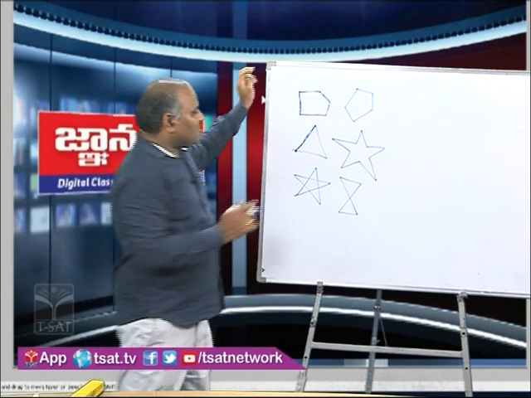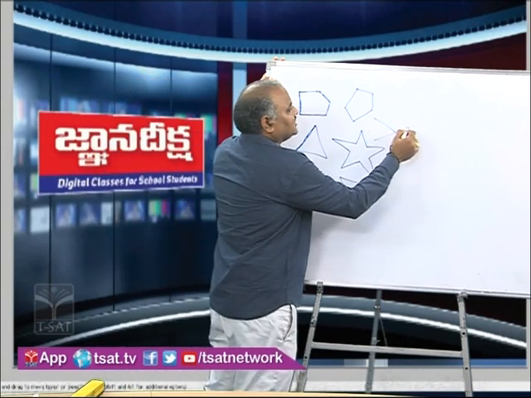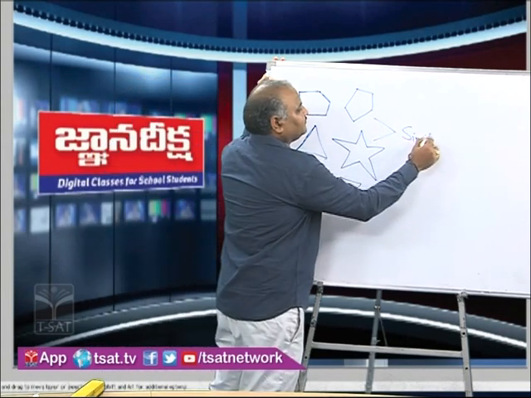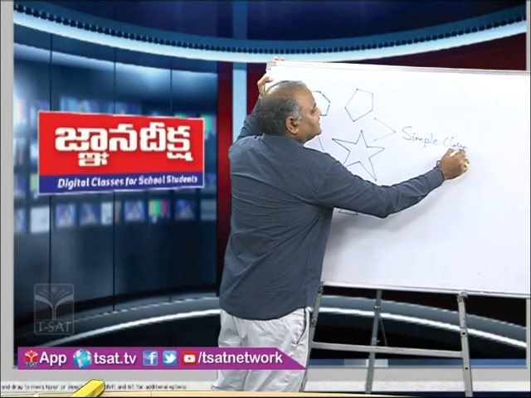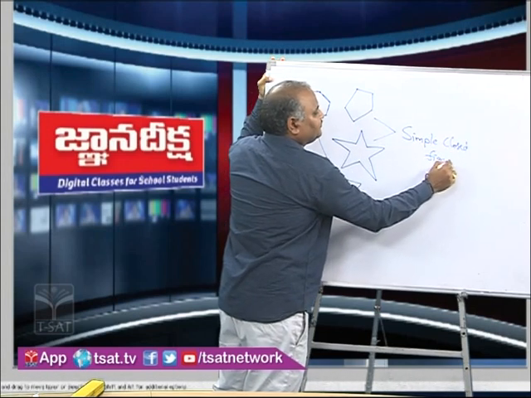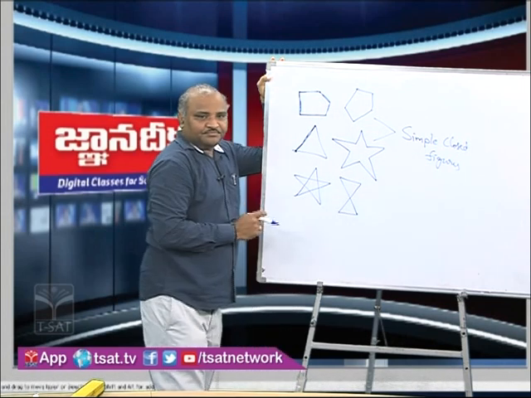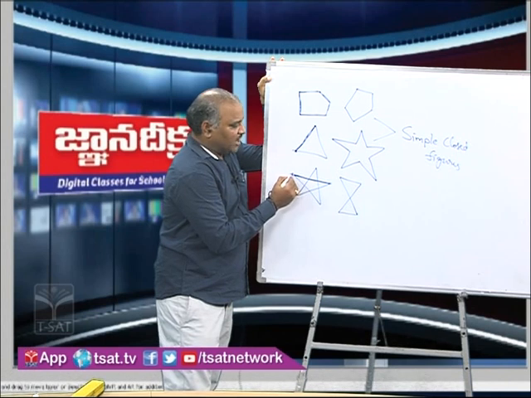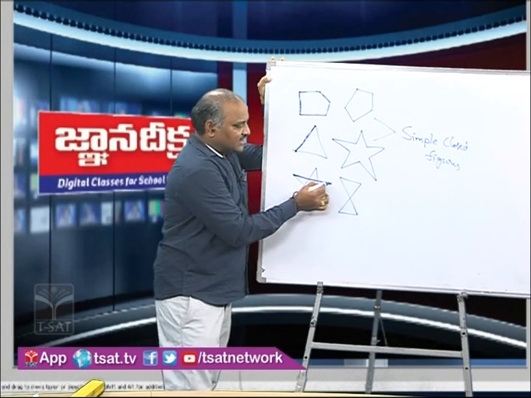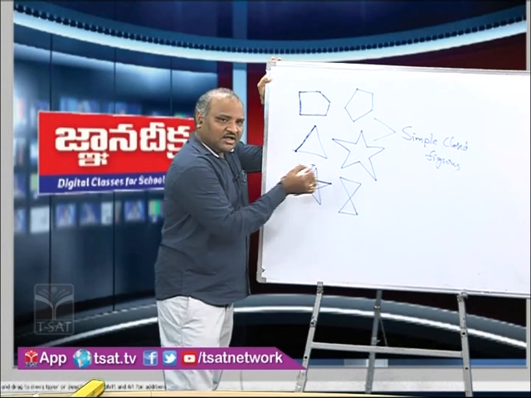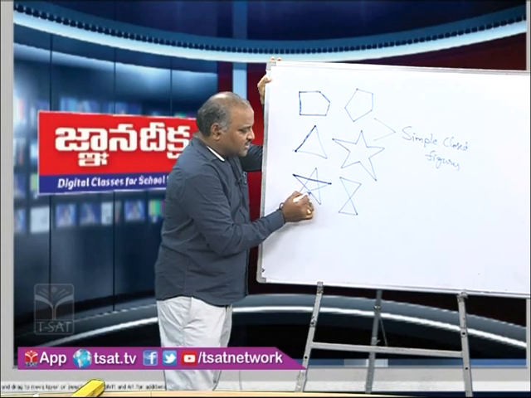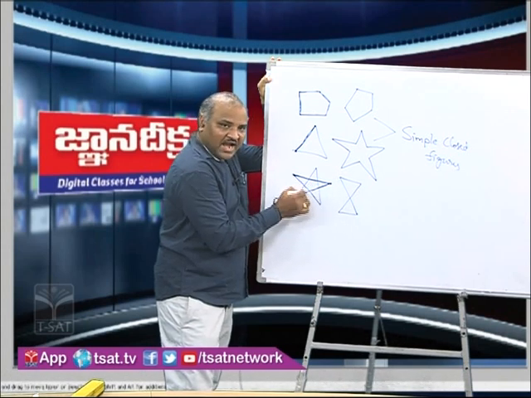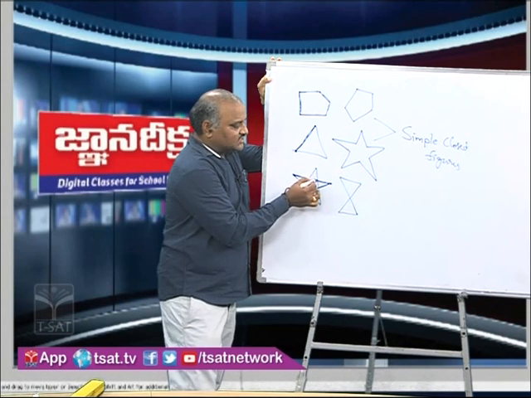So this type of closed figures are called simple closed figures. And what are these? See these, here we have one line segment with two endpoints, and this is intersecting other line segments at endpoints, and other than at endpoints it is intersecting the other line segments at two more points.